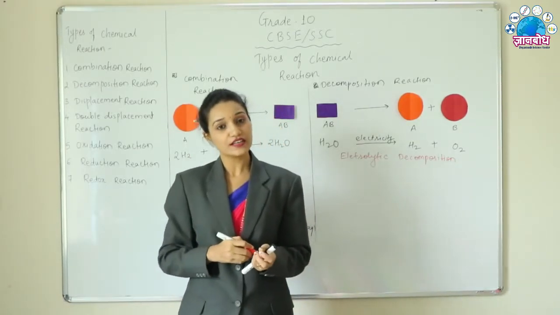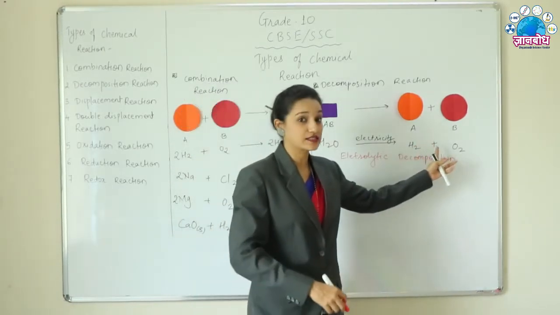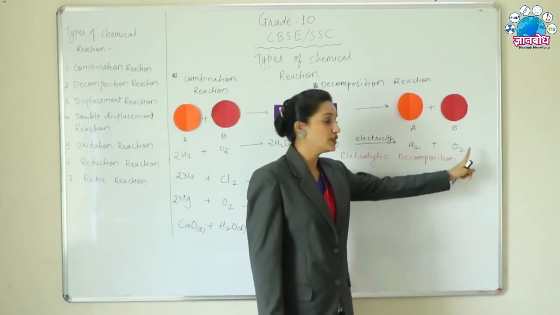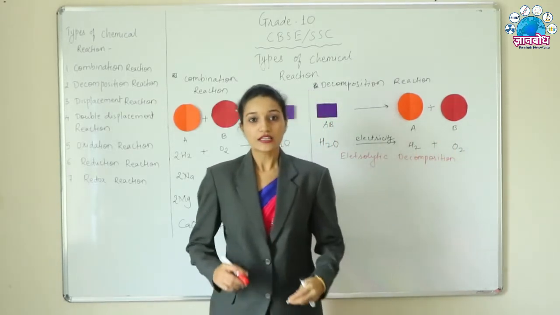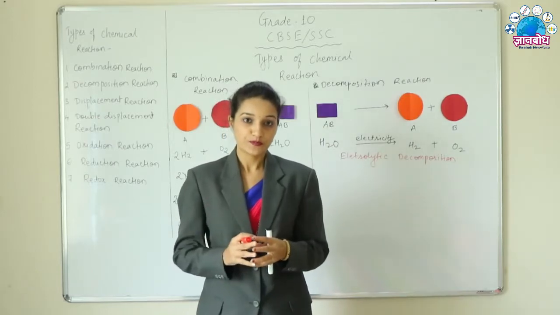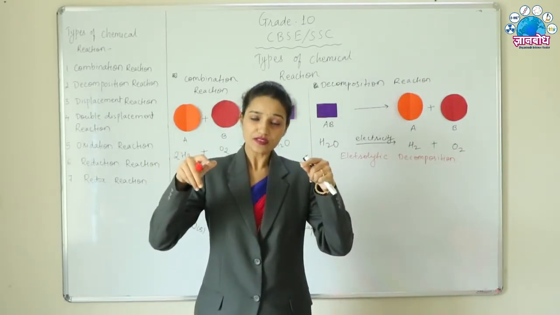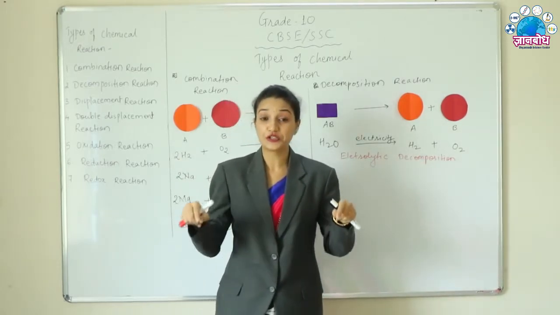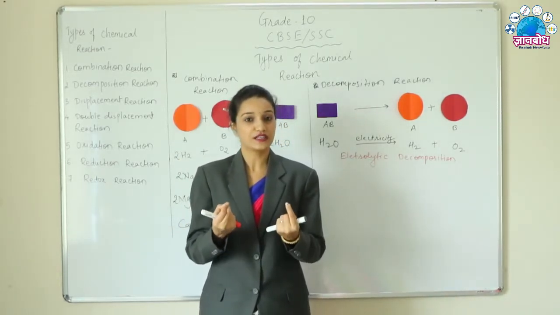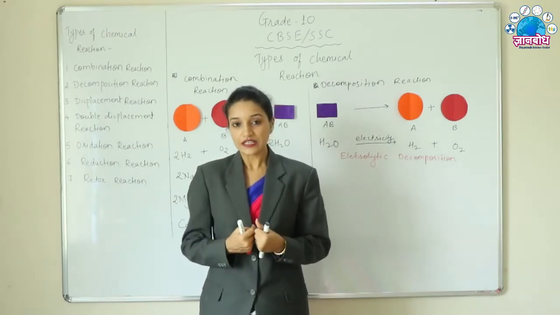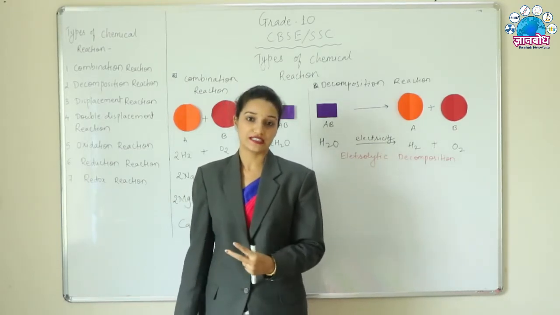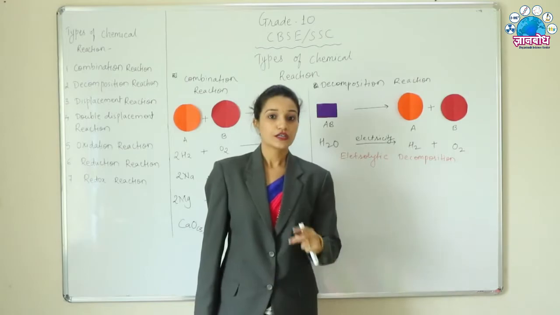Now in this electrolytic decomposition we get two gases, that is hydrogen and oxygen. Now there is a setup for this: we need to have water in a beaker and then inverted test tubes in it, and electrodes will be in those test tubes, and we will get two different gases in particular test tubes.